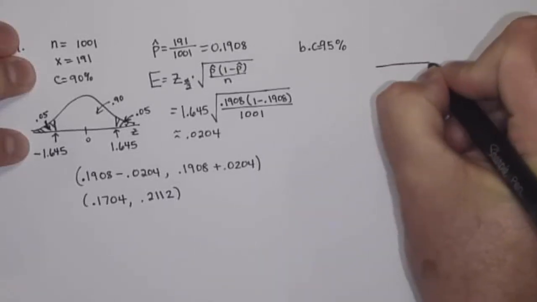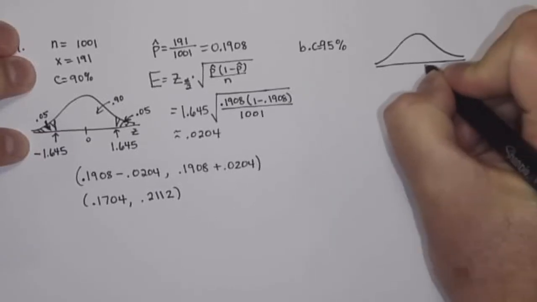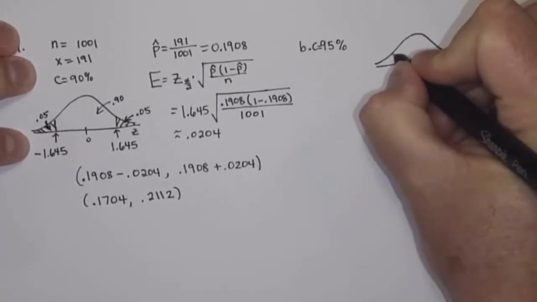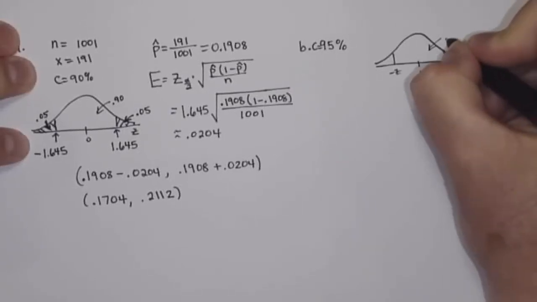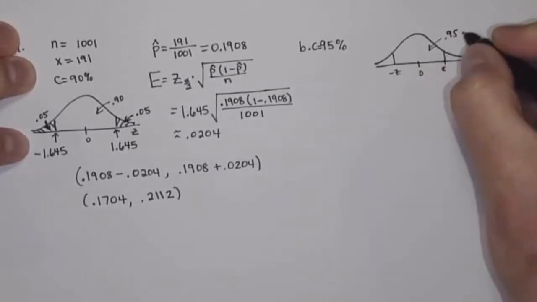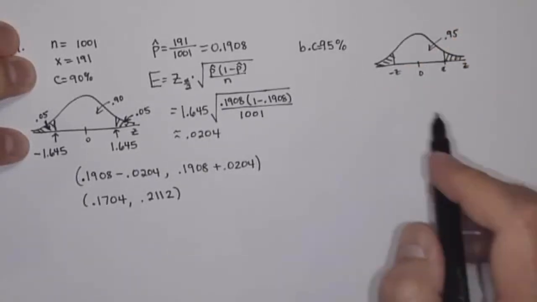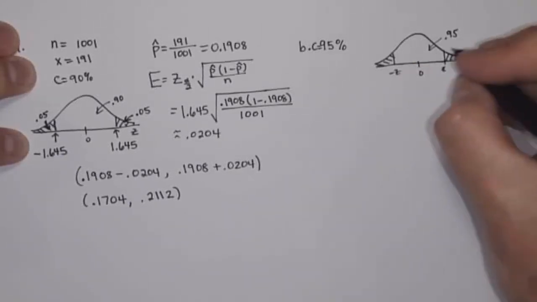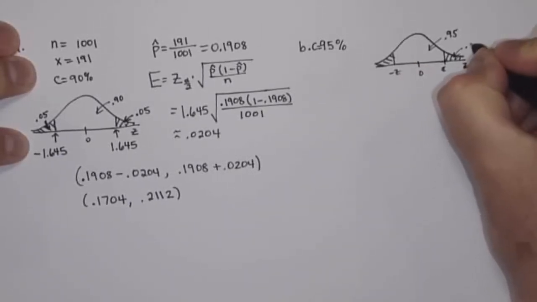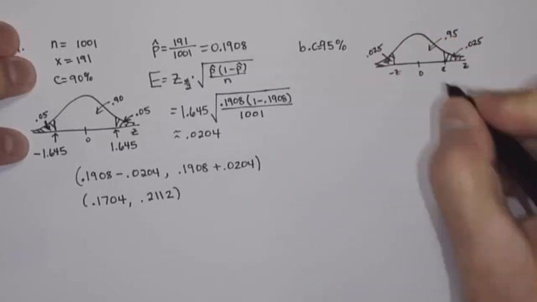So if my confidence level is 95%, then this area between negative z and positive z is going to be 0.95, which means the total area out in the tails is the other 0.05, half of it in each tail. So this area here is half of 0.05, which is 0.025, and this is also 0.025.